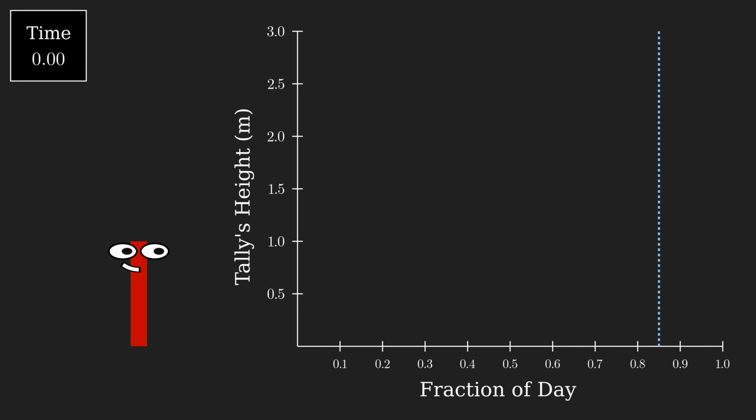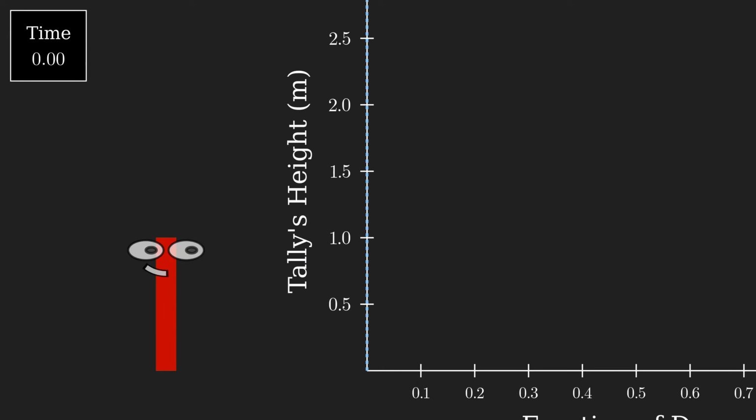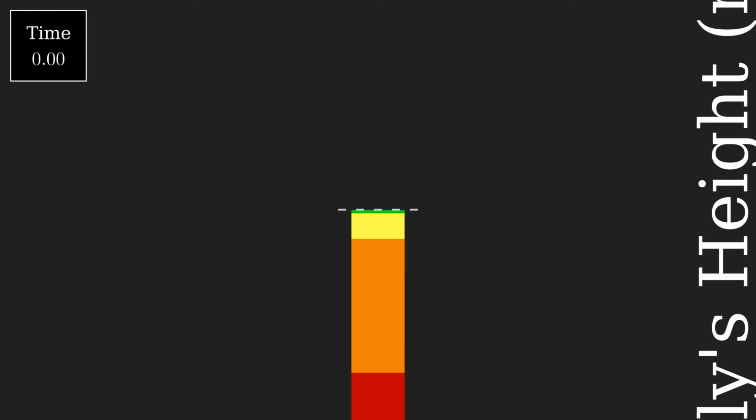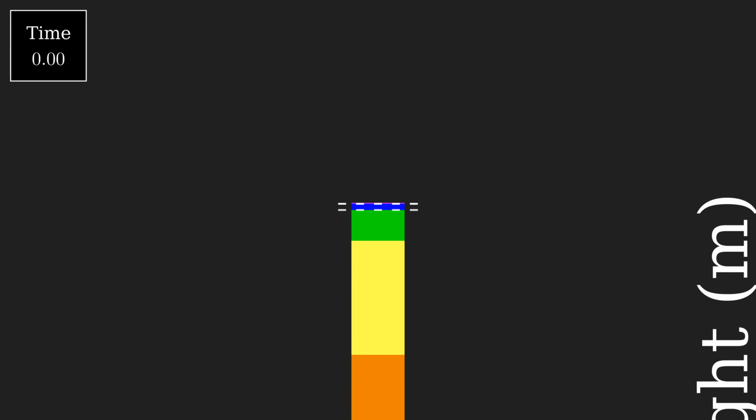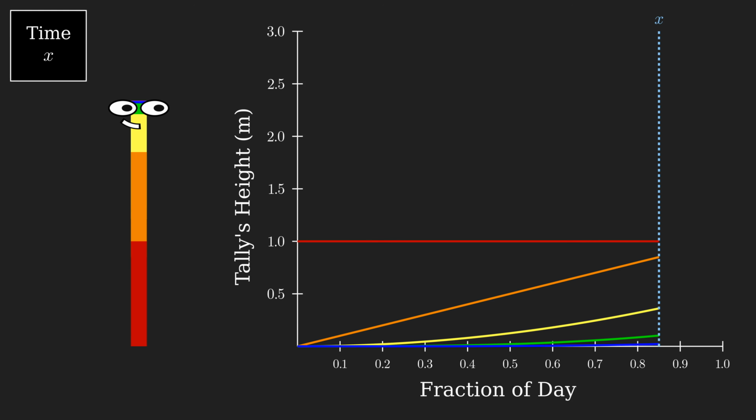Going forward, we can extend this pattern without going through all the details. The green mass produces new mass throughout the day, which we're coloring blue. The amount of blue mass generated until time x is the area under the function green of x, which is the integral from 0 to x of green of t dt, or 1/24 times x to the fourth.